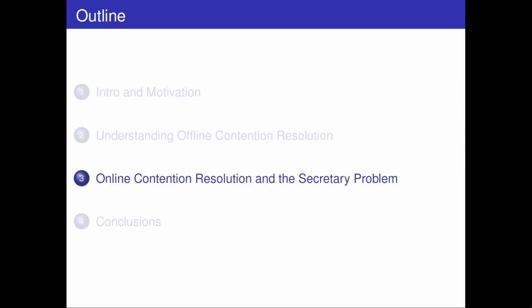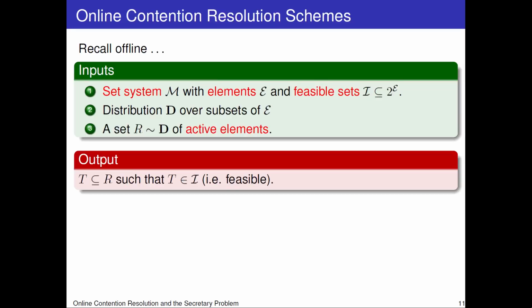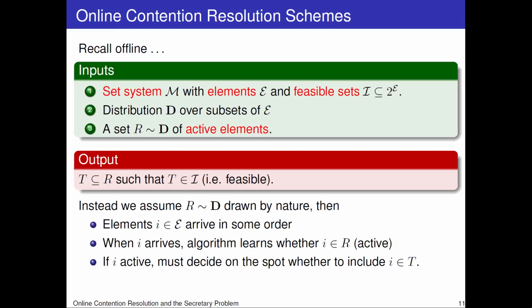Now we're going to talk about the relationship between contention resolution and the secretary problem. Let's recall the definition of an offline contention resolution scheme. Now, instead of assuming that the active elements arrive all at once, we're going to assume that the active elements are first drawn by nature, and then all the elements arrive online in some order, one by one. When an element i arrives, the algorithm learns whether or not the element is active, in other words, whether or not the element is in R. If the element is active, the algorithm must decide on the spot whether or not to accept it, in other words, whether or not to include it in the output set T.